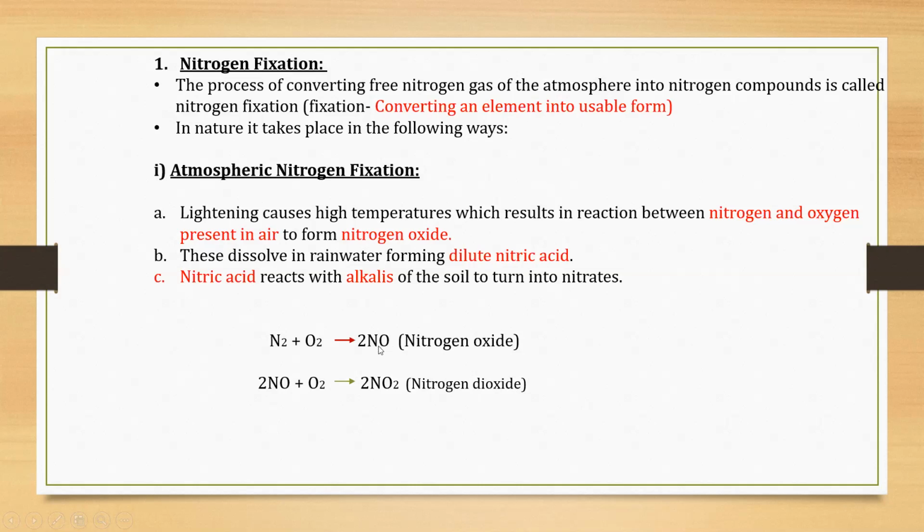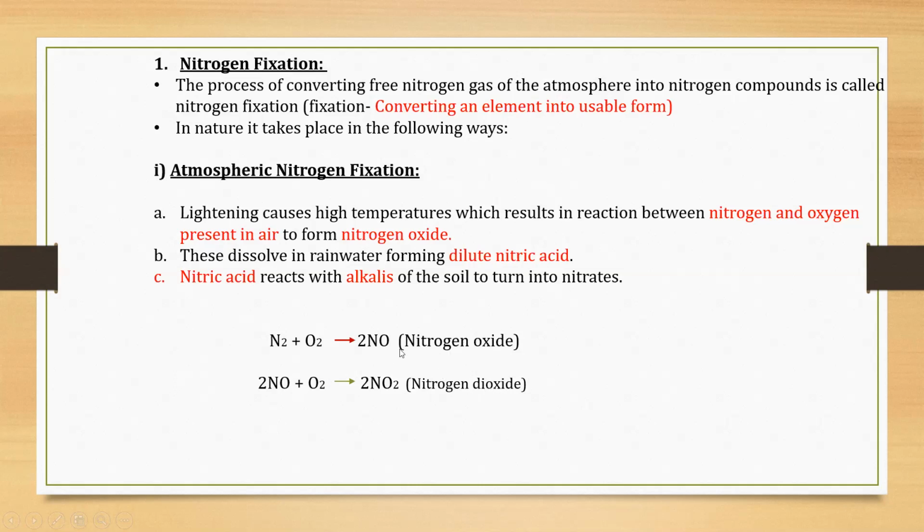The formula for nitrogen oxide is NO. We can call it nitrogen monoxide. The meaning of mono is one. Here only one oxygen atom is present. So it is called nitrogen monoxide, or simply you can say nitrogen oxide. So because of the high temperature during lightning, nitrogen reacts with the oxygen which is present in the air and it forms nitrogen monoxide and nitrogen dioxide.